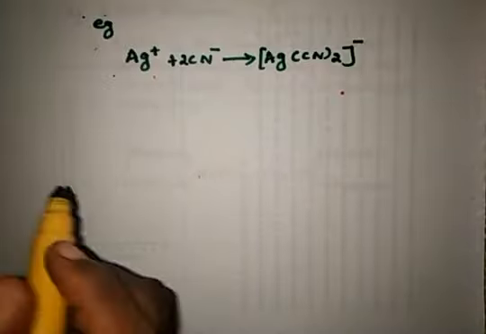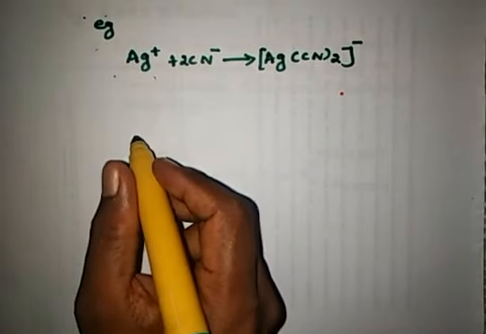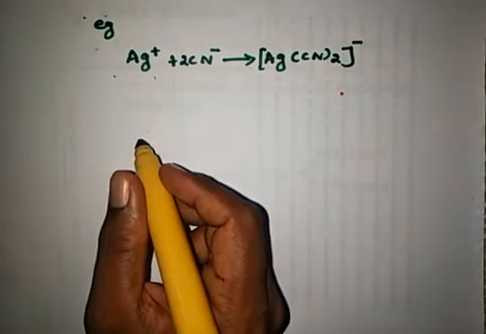Here the Ag plus solution we can titrate with the cyanide solution.